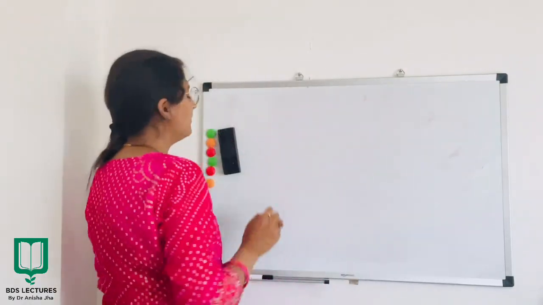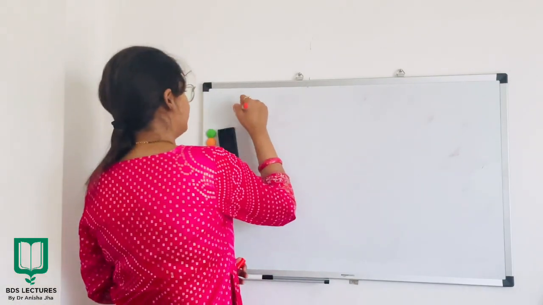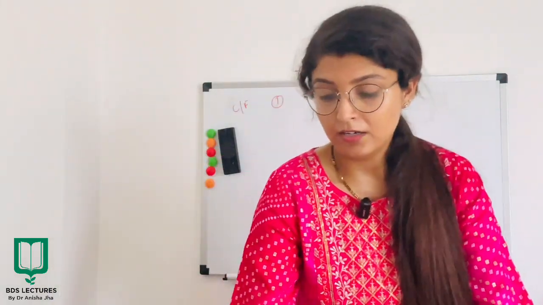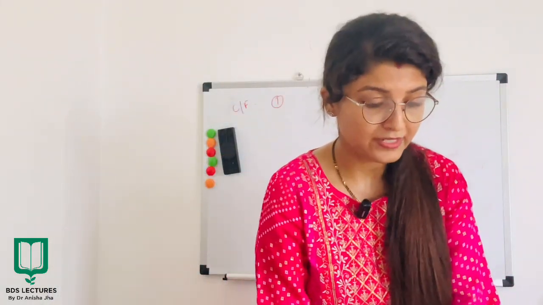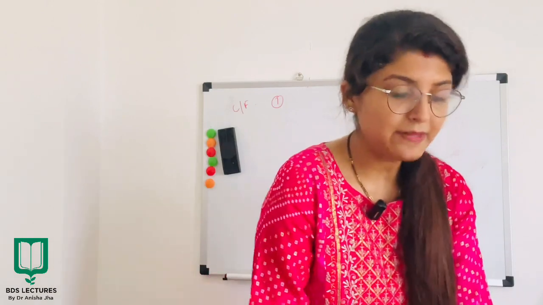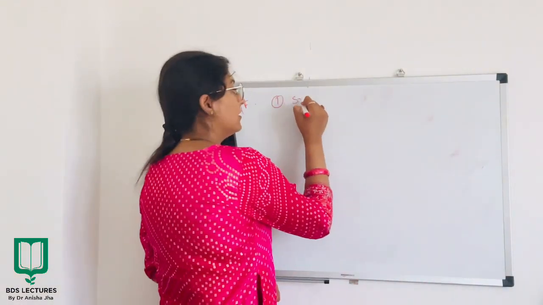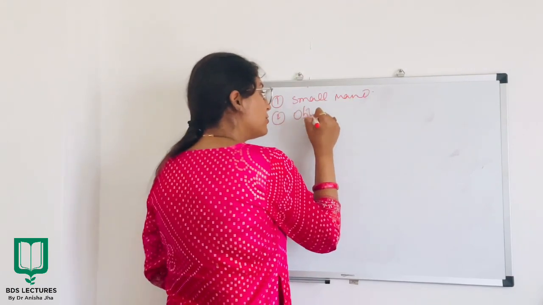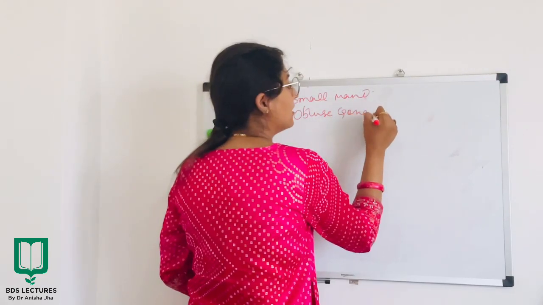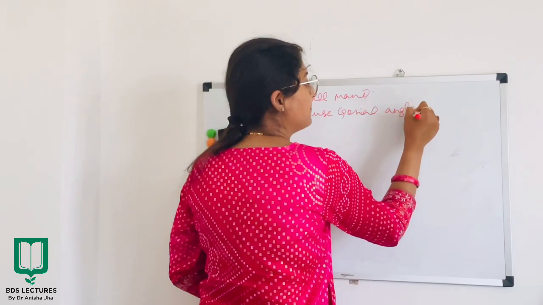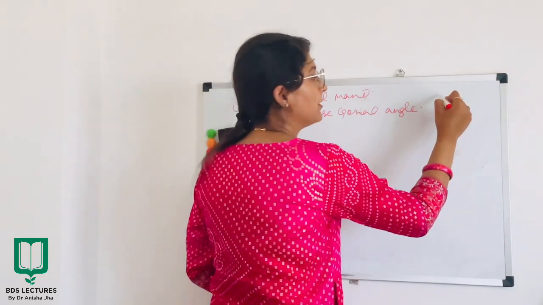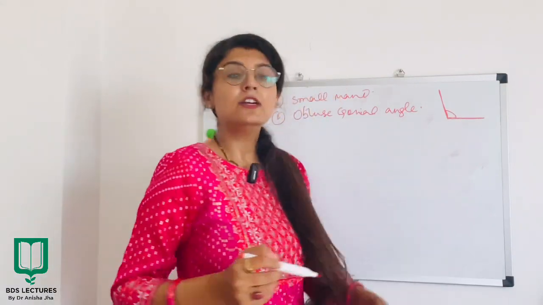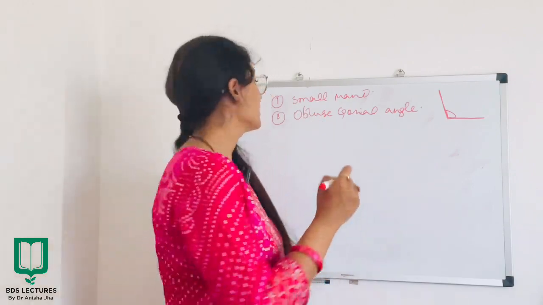Coming to the clinical features of Pierre-Robin syndrome. Firstly, मैंने आपको बताया, there will be micrognathia of mandible, right? So obviously there will be small mandible, right? There will be obtuse gonial angle seen. Now what is gonial angle? It is the angle between your posterior border of your ramus and the base of the mandible, right? So that will be obtuse in nature.